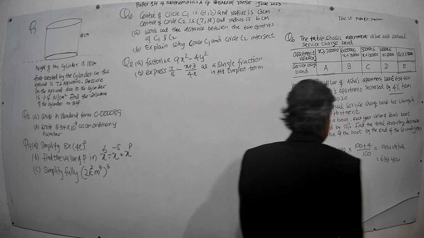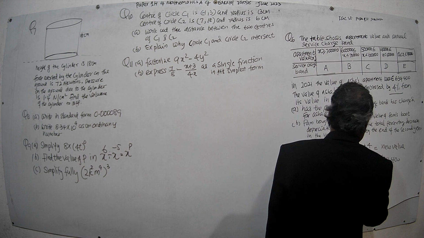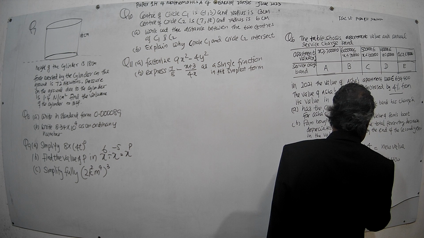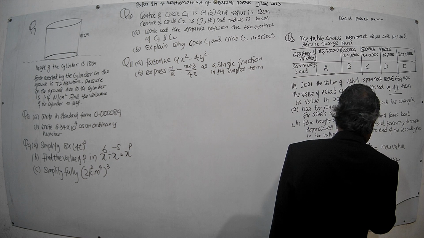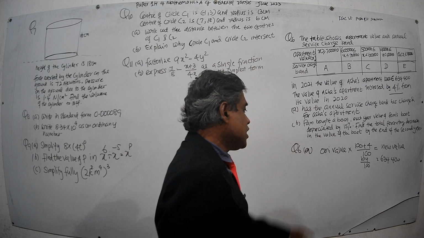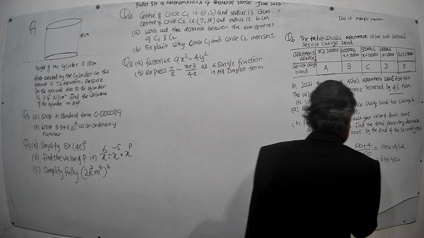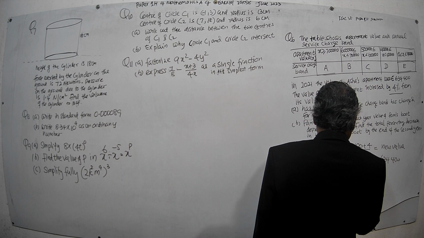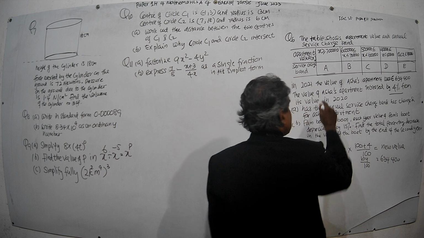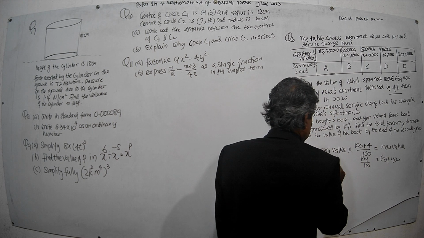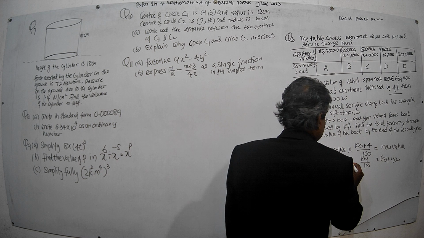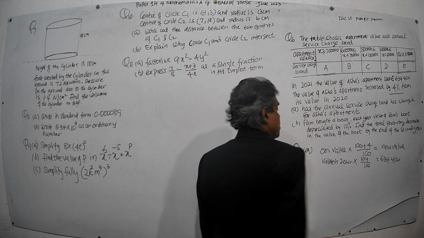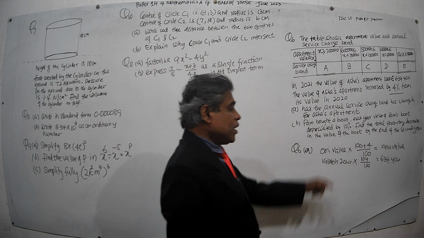Then 100 plus 4 is 104, divided by 100, times the original value, which here means the value in 2020. Then we make the value in 2020 the subject.